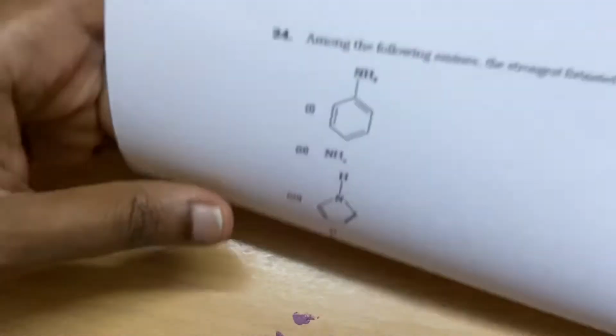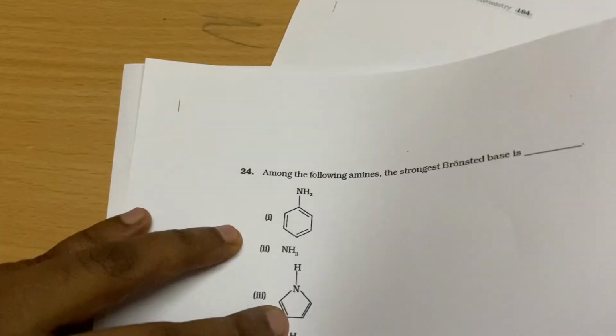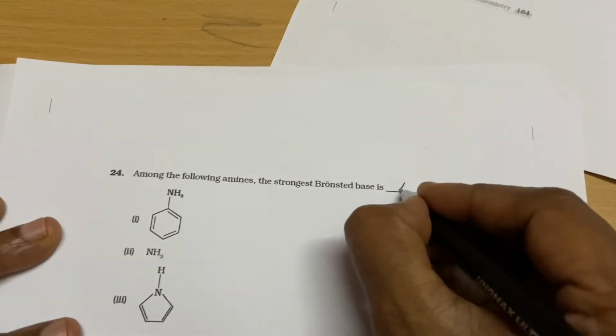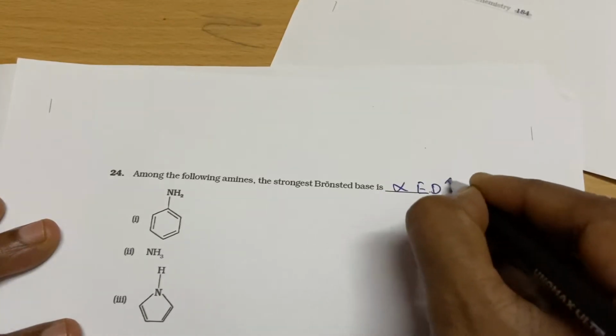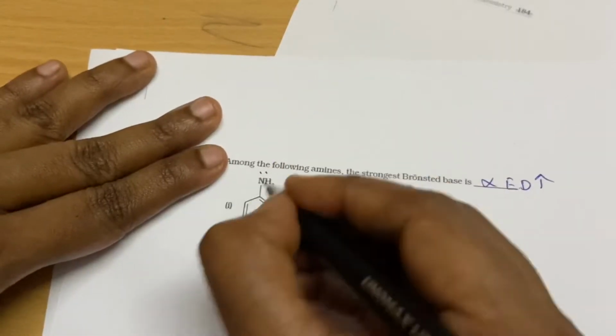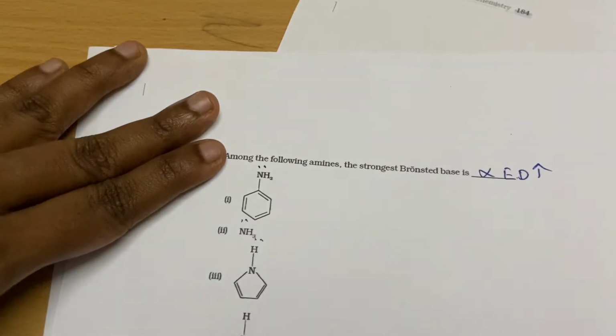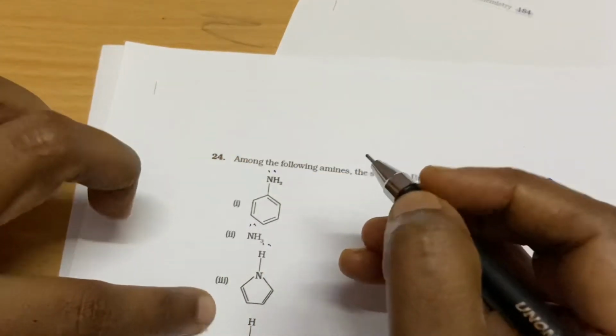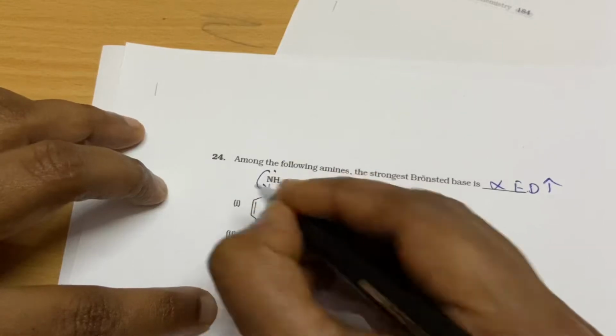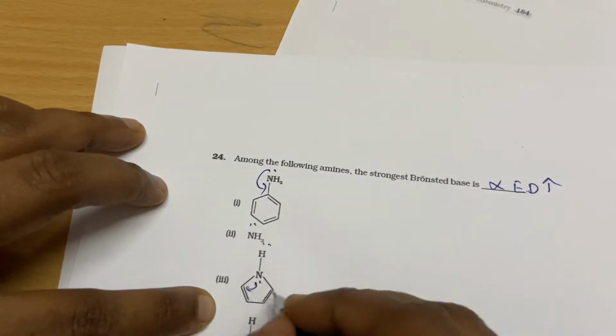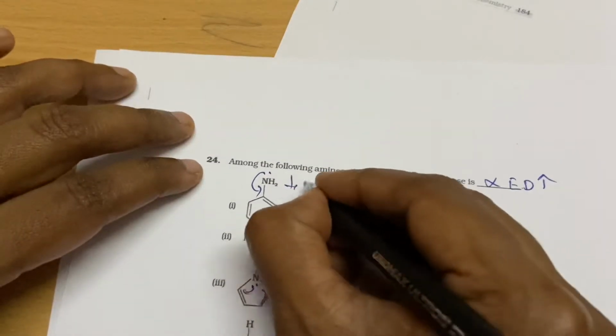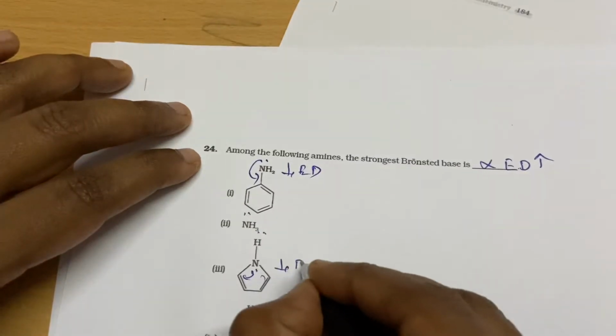So the next question, among the following amines, the strongest base. For any basicity you have to check the electron density only. So here all are nitrogen, you see. In aniline and in pyrrole, the lone pairs are involved in aromaticity, so they are not available, which makes the electron density very less.